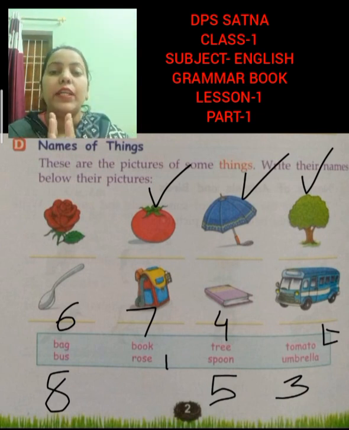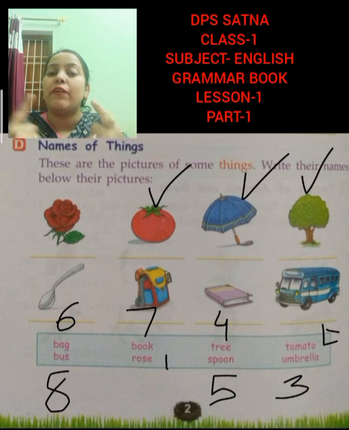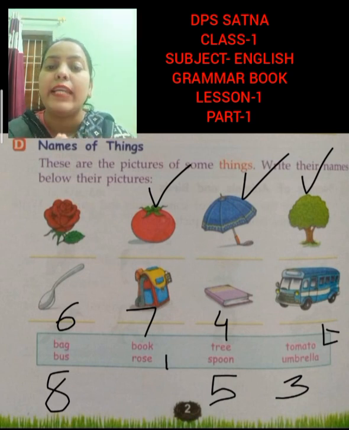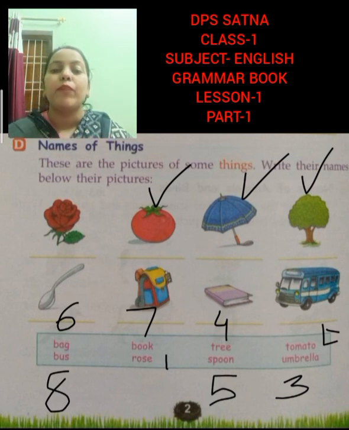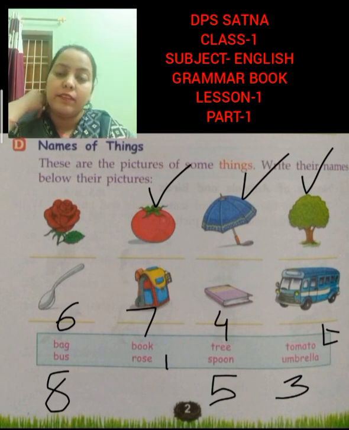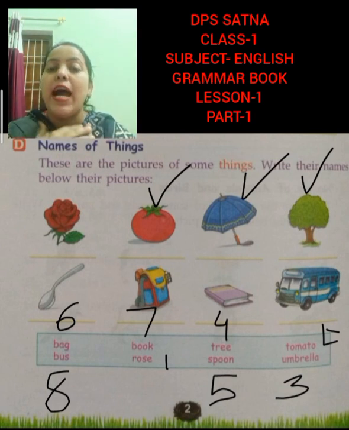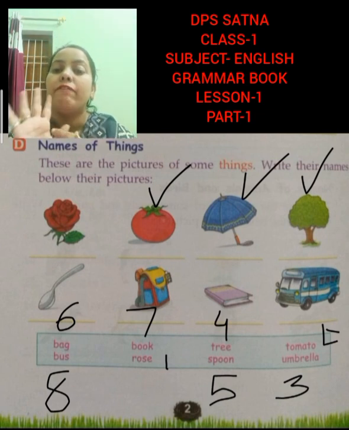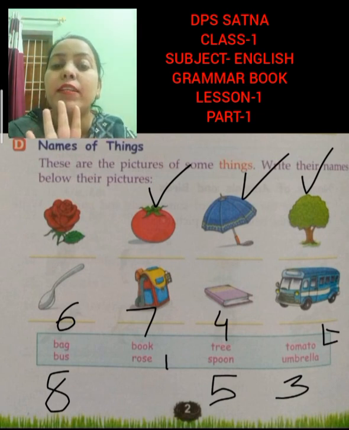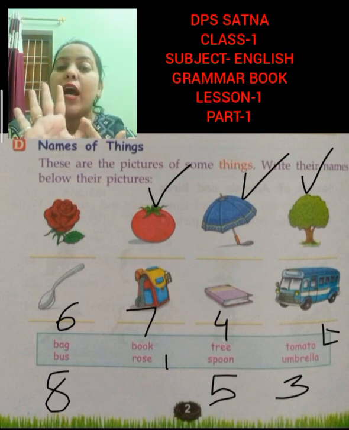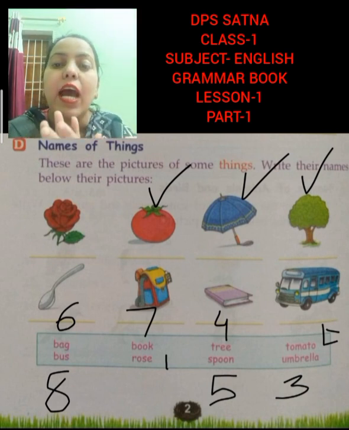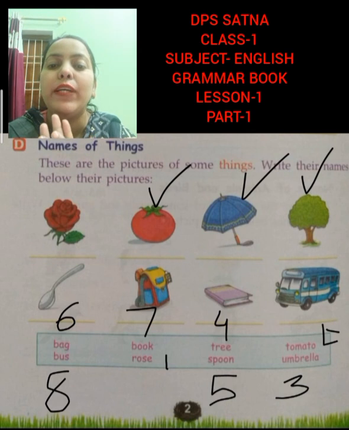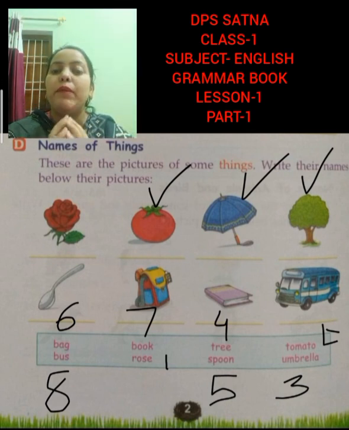So what is noun? Noun is a name of a person, place, animal and thing. Everything around us has its name. We had given them names to recognize them easily, to identify them easily. For example, students, my surname is Sharma and in my family there are 5 members, and each and every person's surname is Sharma, but our names are different. Why? Because to recognize them easily, otherwise we will call each one with the same name. So it will be very difficult.